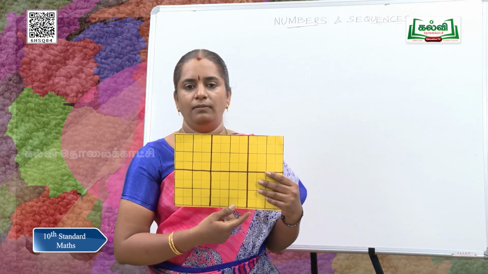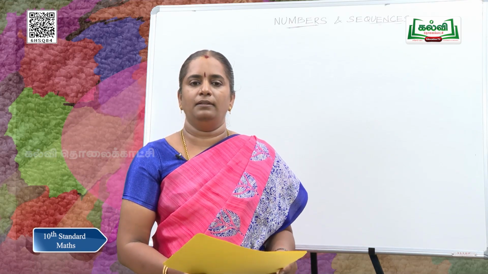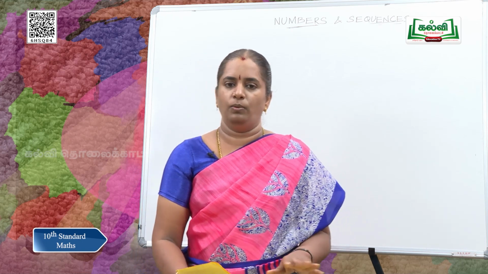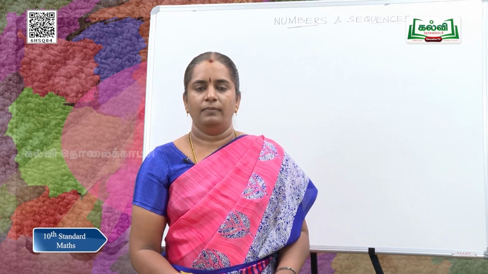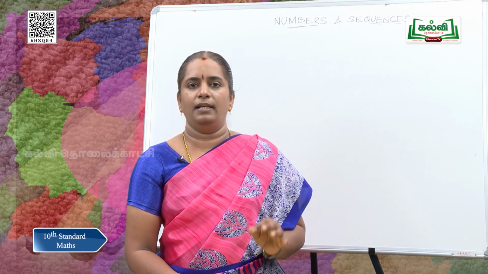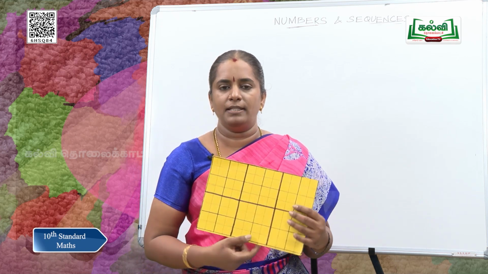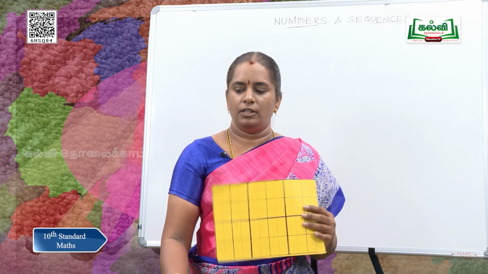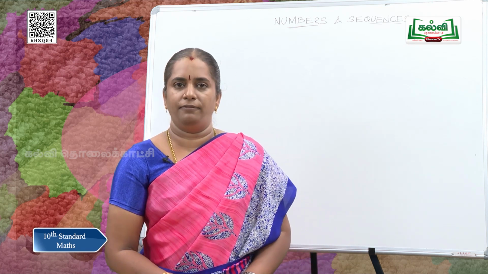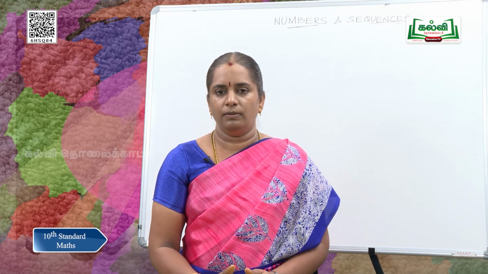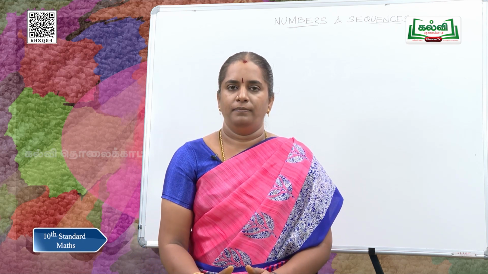For 8 and 12, 8 may not be the common divisor, 7 may not be the common divisor, 6 no, 5 no. What about 4? Yes, we have got that 4 is the largest number which divides both the numbers without leaving a remainder. So, 4 is our HCF. This is got using our Euclid's division lemma.